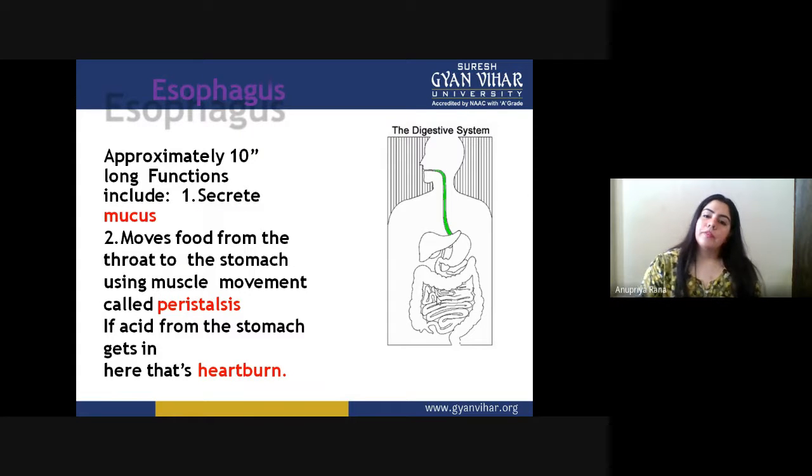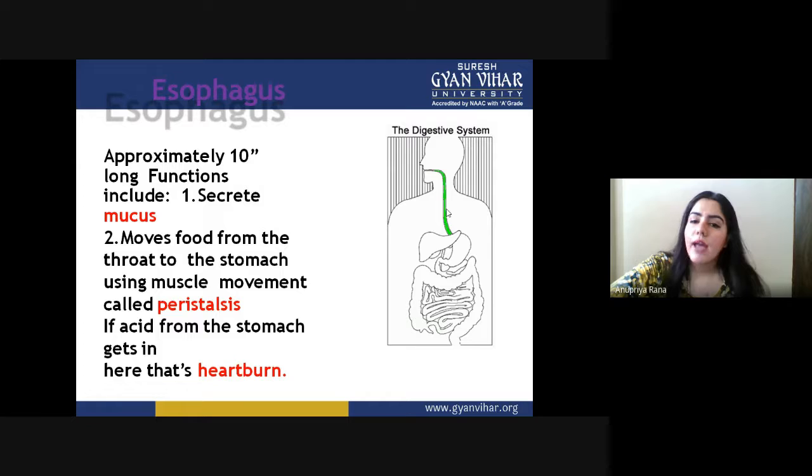Next, the second thing that is going to be useful is the esophagus. This esophagus is a very long tube-like structure. You can see it in green. This is our esophagus, sometimes called the food pipe. It is approximately 10 inches long. Functions include, one, secrete mucus. So the very first function of this esophagus is to secrete the mucus.